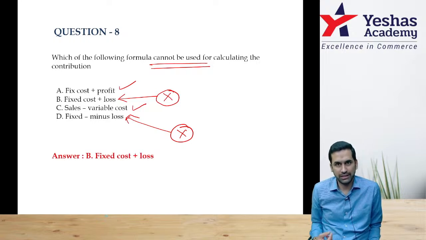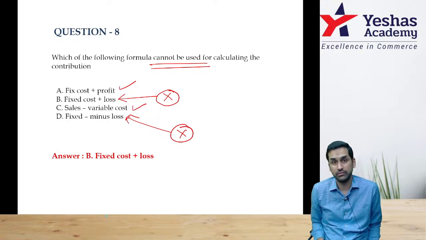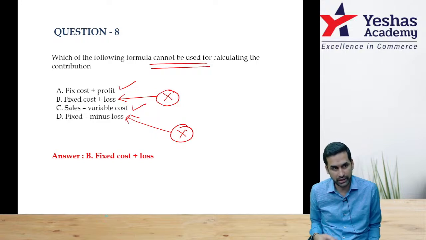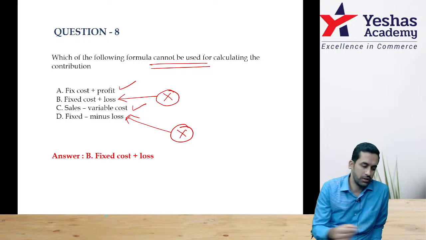Those who are not getting the answer, you think, you put some numbers. 10,000 fixed cost, 5,000 loss. When I say loss, it's negative number. So fixed cost plus loss will not help. Correct? Fixed cost minus loss will help you, because loss is already a negative figure. Remember, loss is already a negative figure. Therefore, option B is the answer.